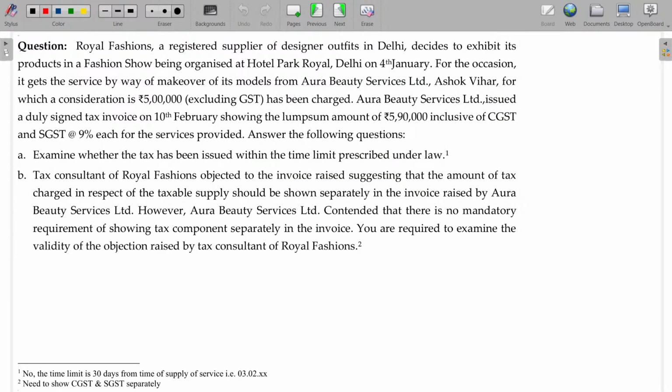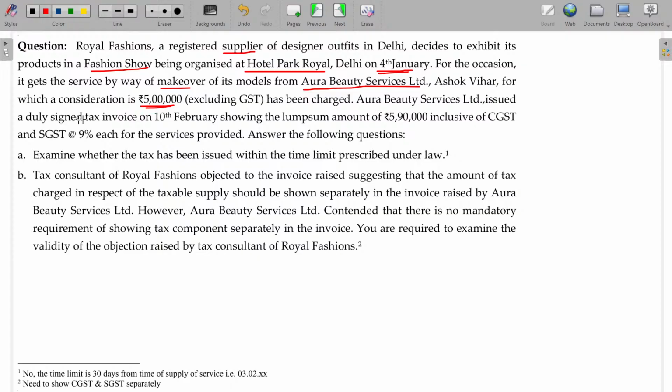Now, Royal Fashions, a registered supplier of designer outfits in Delhi, decides to exhibit its products in a fashion show being organized at Hotel Park Royal, Delhi on 4th January. For the occasion, it gets a service by way of makeover of its models from Aura Beauty Services Limited, Ashok Vihar, for which a consideration of rupees 5 lakhs excluding GST has been charged.